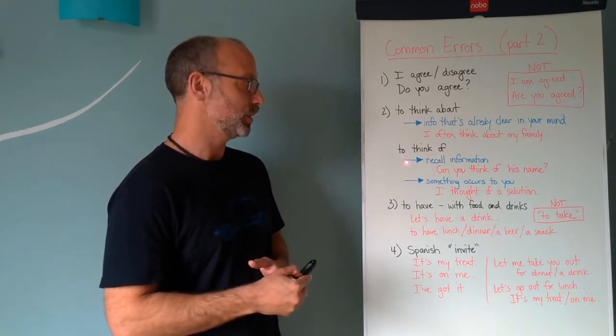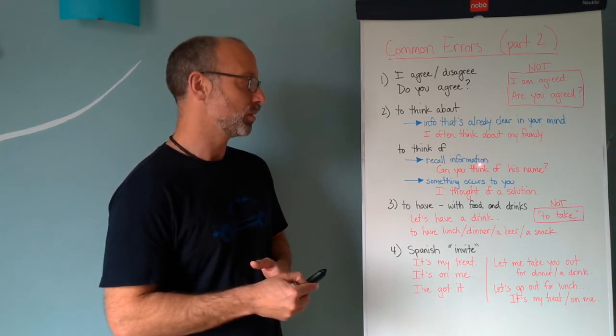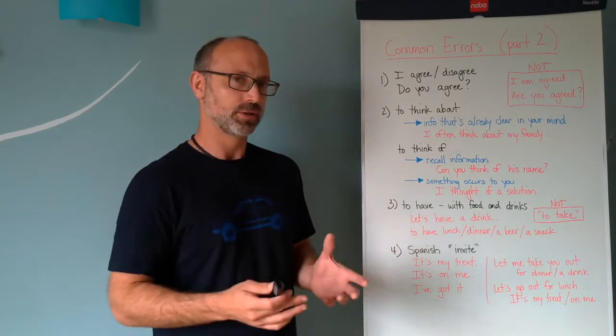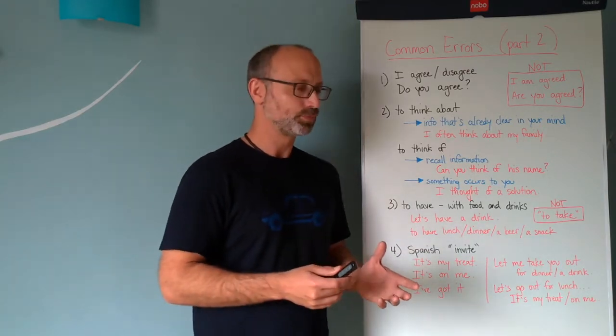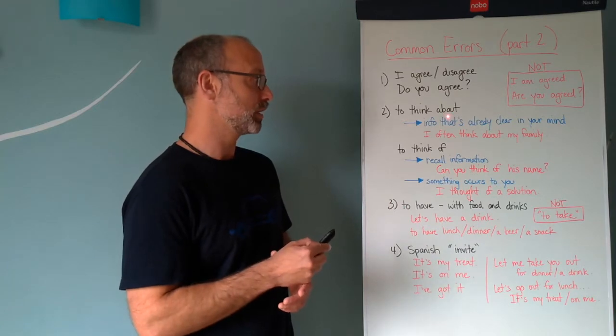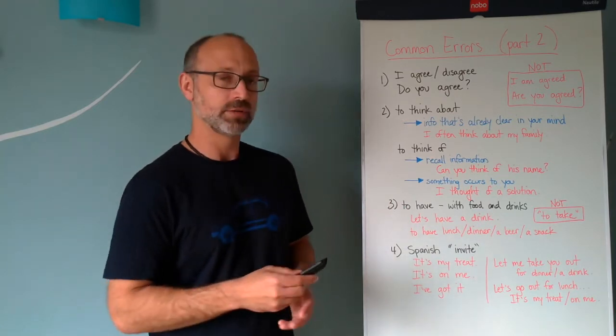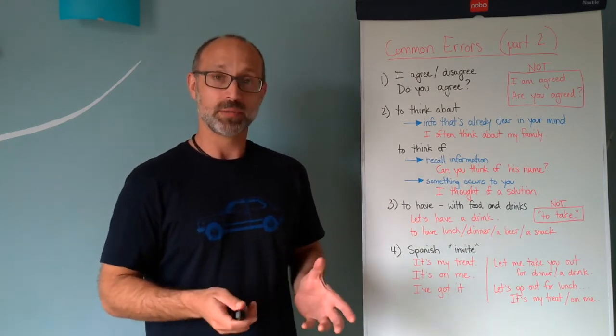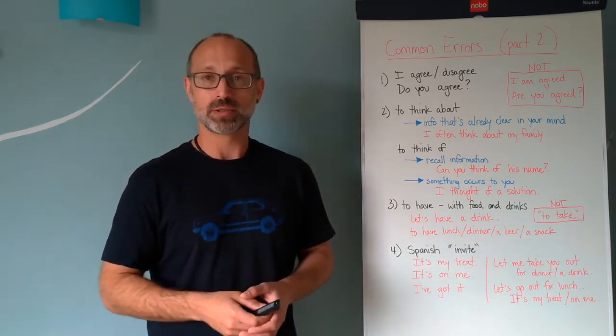To think of is something we use when essentially we want to recall information or when something just kind of magically occurs to you. So I'll give you an example where you can combine this concept of think about and think of to contrast them a little. Imagine at work there is a problem that came up, and you were speaking all morning about the problem.